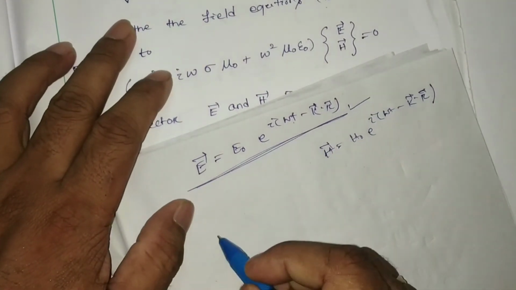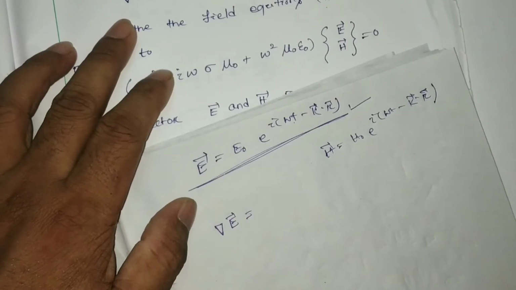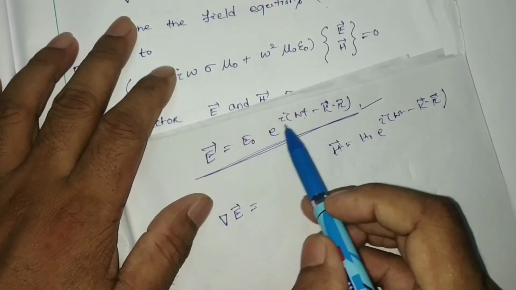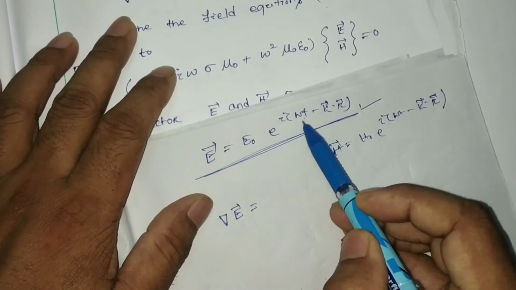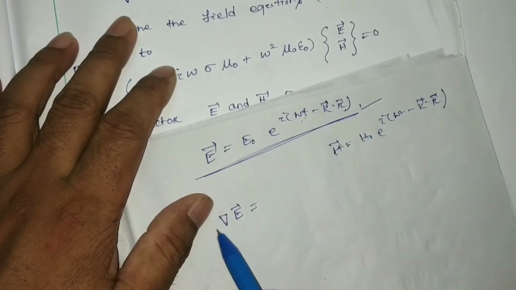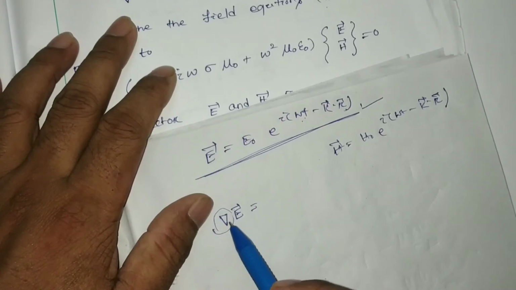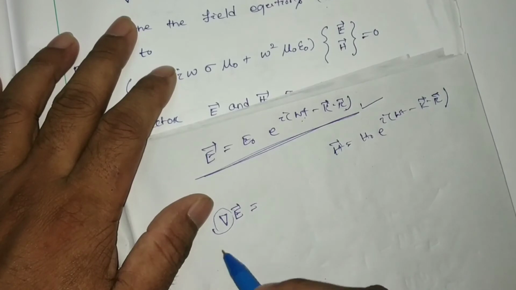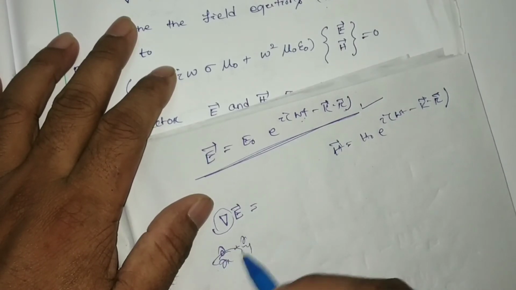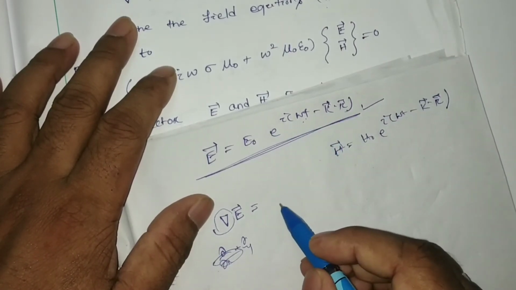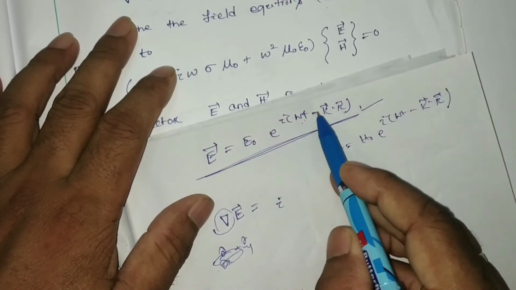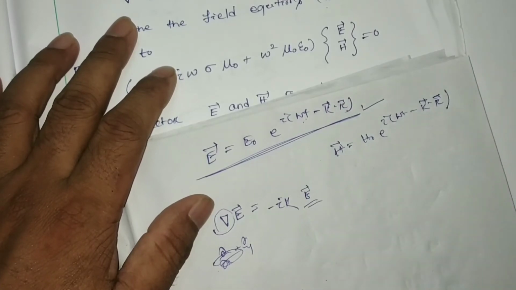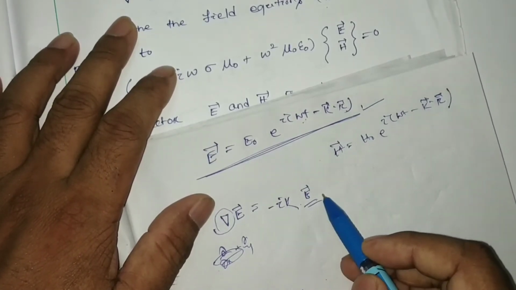If I consider only del E, what value am I going to get? This is a function of t, and this is a function of position. So this del is nothing but the derivative with respect to displacement, that means del by del x, del by del y, like this. So from here we get minus i k into E vector.